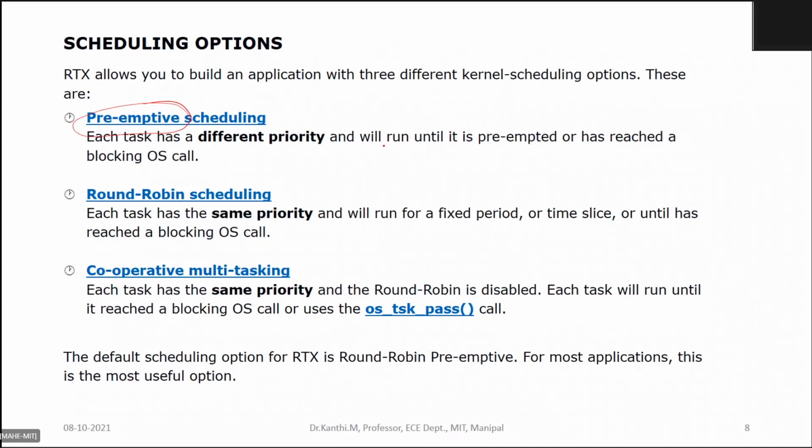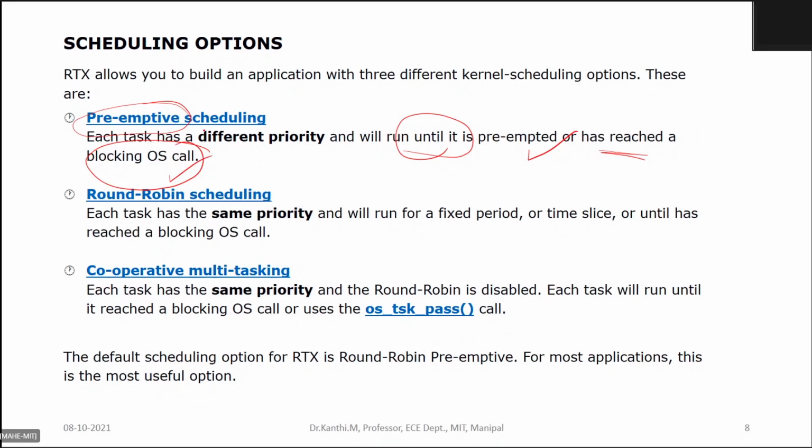It will run until it is interrupted by another task of higher priority than the running task, or it has reached a blocking state. Maybe it needs certain resources, in which case it goes to the blocked state, and the next task in priority can take a chance for execution.